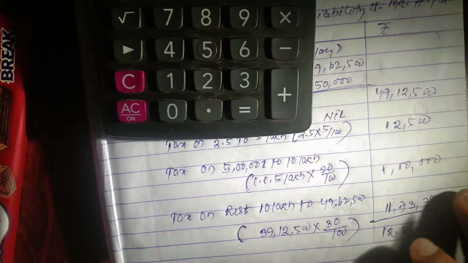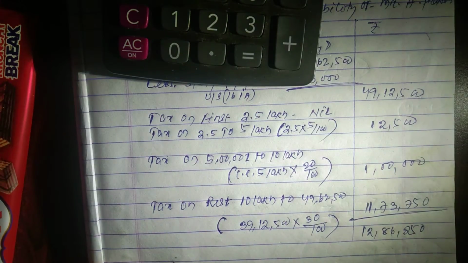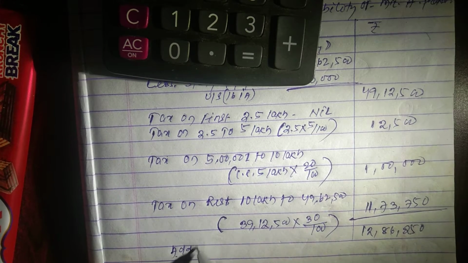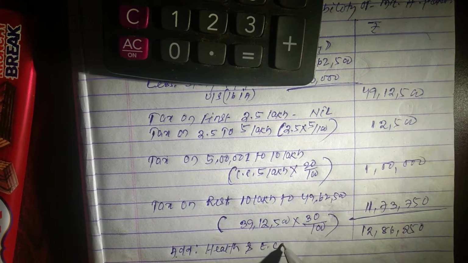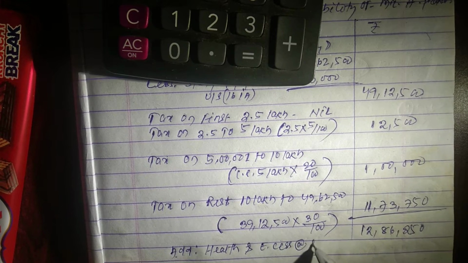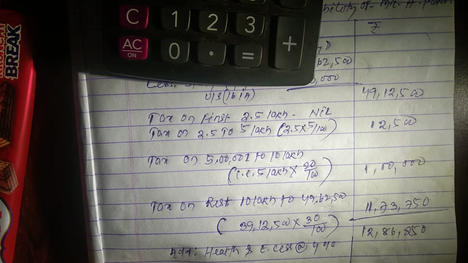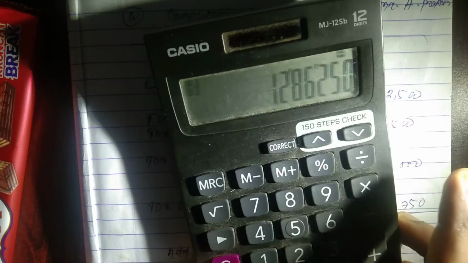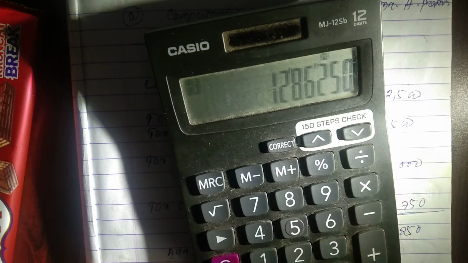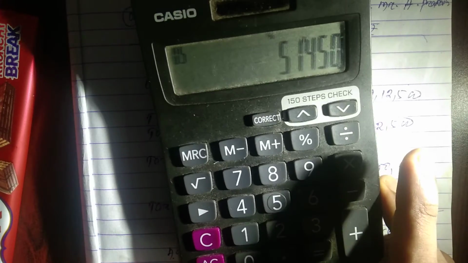Now we have to calculate cess. Health and education cess is 4%. 4% of 12 lakh 86,250, that is 51,450.